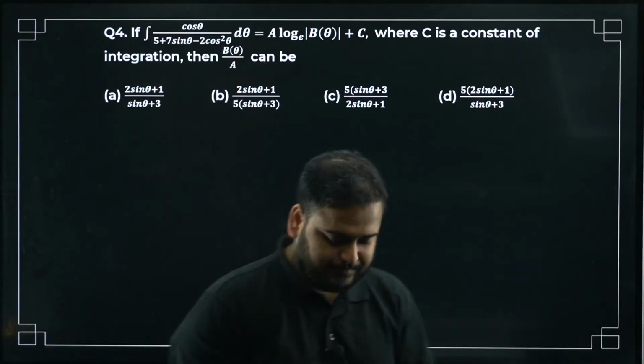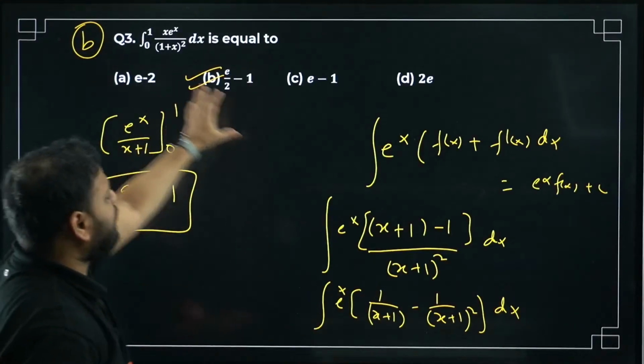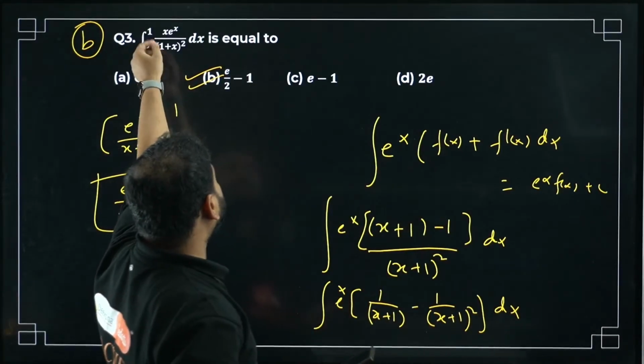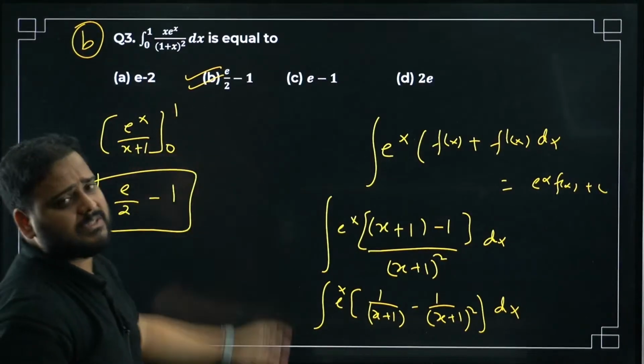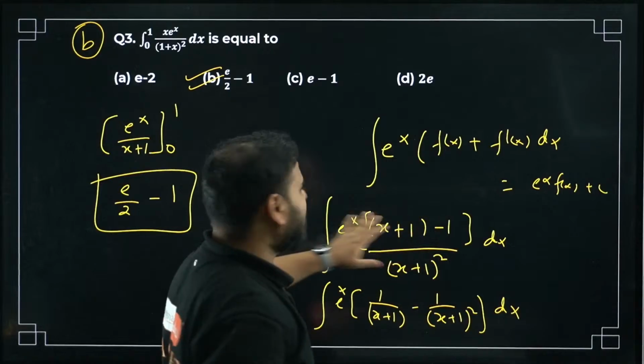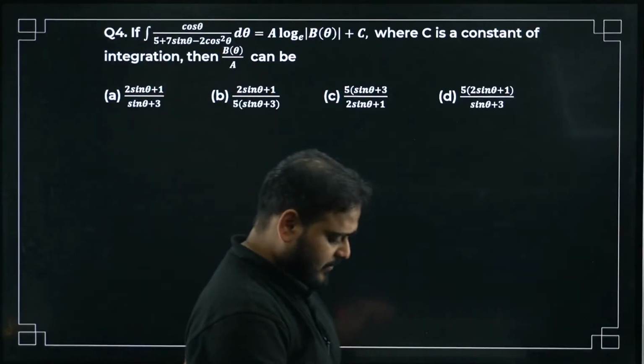Okay, chaliye. This is a very simple question. You don't have to even do anything, just look at the format. You can see here x plus 1 will be your e power x. Simply you can have this result and put the limits. None of this is required actually. So very simple question. Please check for this one.